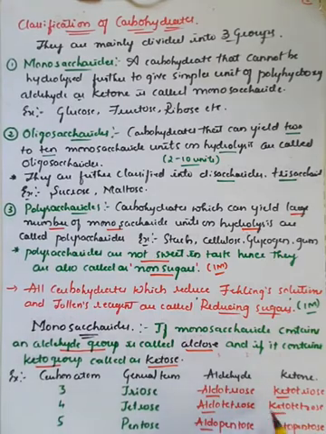Therefore aldotriose, ketotriose. 4 carbon atoms, that is tetrose: aldotetrose and ketotetrose. Similarly, if it consists of 5 carbons, you will call it a pentose, that is aldopentose, ketopentose. If it consists of 6 carbon atoms, generally it is termed a hexose, and if it consists of an aldehyde group along with the hexose, we will call it an aldohexose. And if it consists of a ketonic group, we will call it a ketohexose, right? So in this way, the nomenclature of monosaccharides can be done. We'll stop here and see what we have learned today.